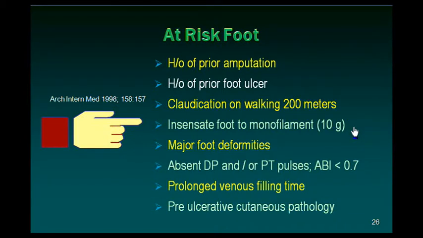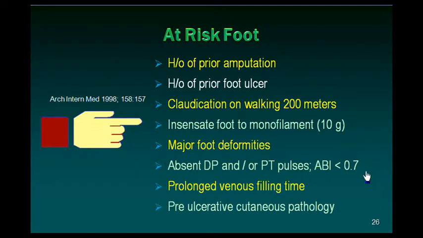Insensate foot, that is lack of sensation to touch with monofilament. How it is being done, how it has to be carried out, we will see in the subsequent part of the presentation. Major foot deformities, absence of pedal pulses, dorsalis pedis pulse or the posterior tibial pulse, or if the ABI, ankle brachial index, is measured, less than 0.7.